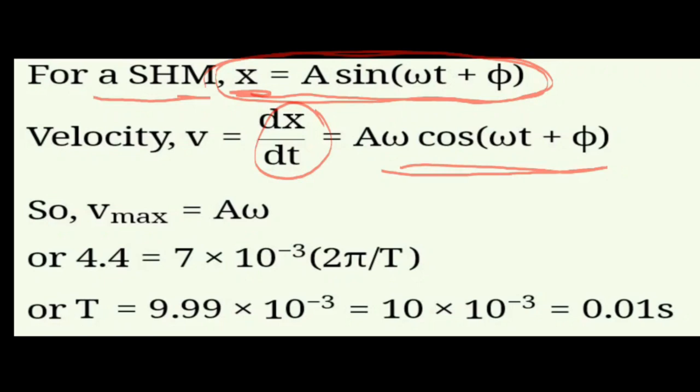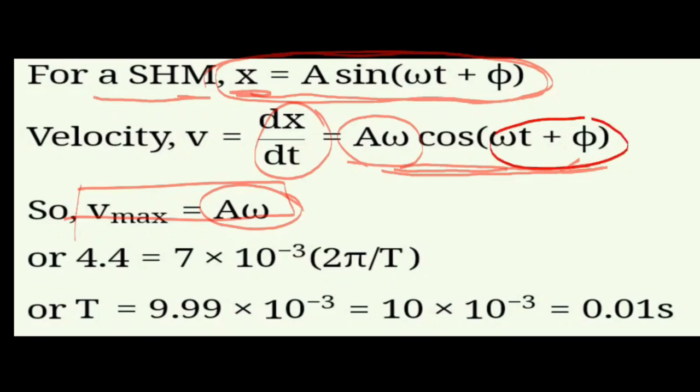For v, a omega cos(omega t plus phi). So for v max, it is a omega, where cos is at its maximum, cos 0, and the value of cos 0 is 1, into a omega, which is a omega.